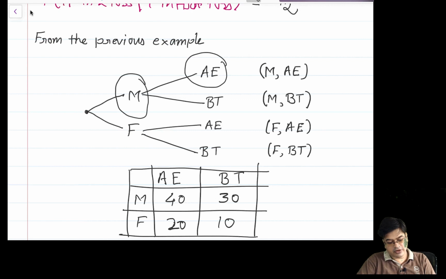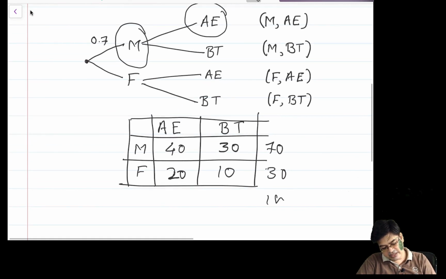What is the probability that the candidate is male? That is actually 0.7, which, if you look, is 70 and this is 30. The candidate being male contributes 100, and this thing is 60 and this thing is 30 plus 10, 40.